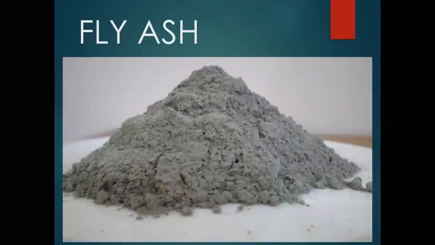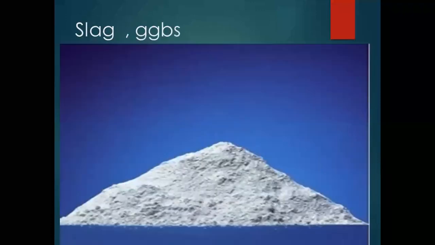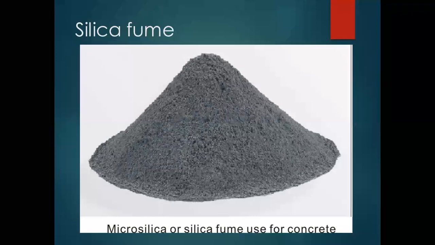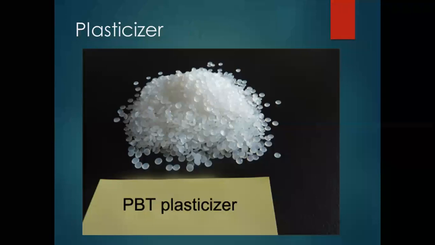Some components we use in concrete as a replacement of cement, like fly ash. If we use it in the optimum quantity, we will achieve the properties, but if the quantity of fly ash goes on increasing, the properties of that concrete will become less. Cement and fly ash are mixed with each other as per the percentage. Again, there are slag, GGBS, silica fume, rice husk ash, and metakaolin. Such materials are used in making concrete as a replacement of cement.